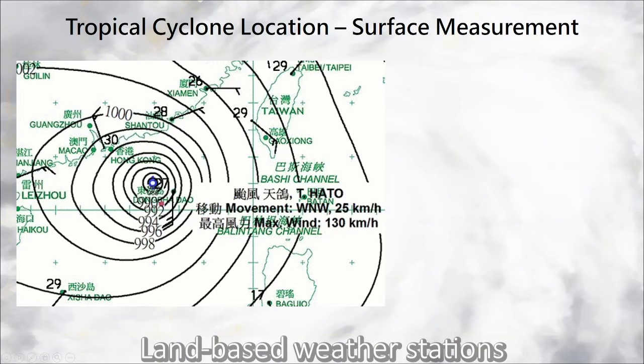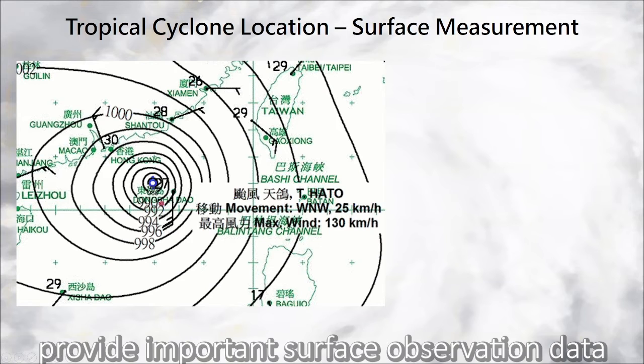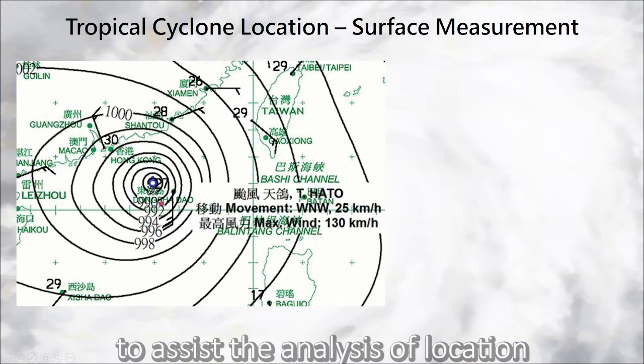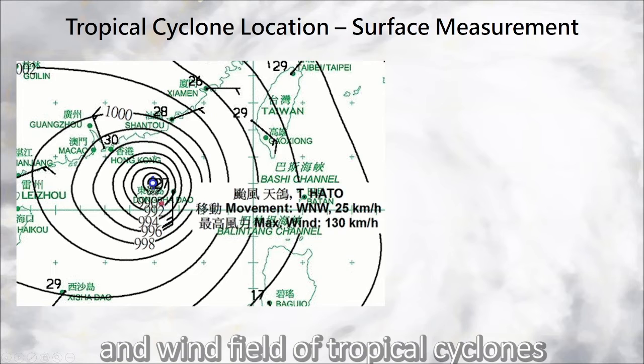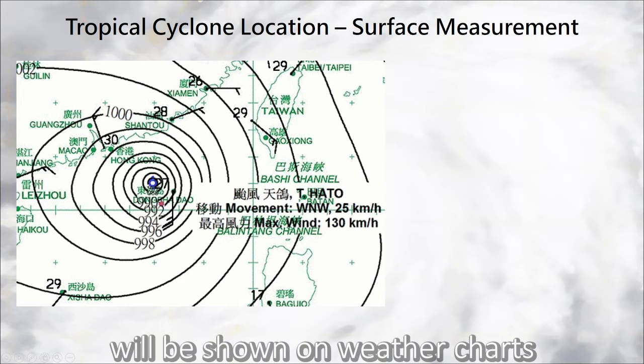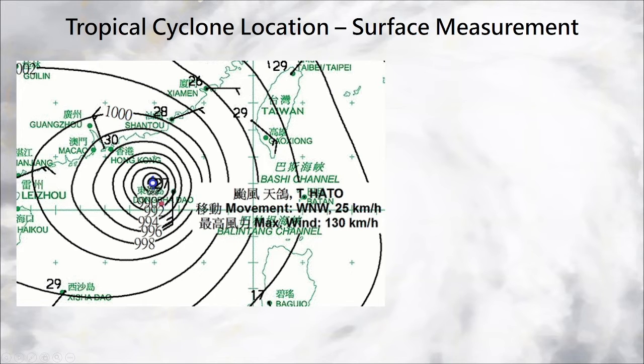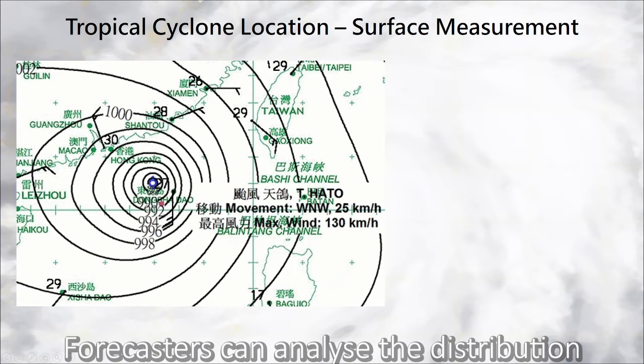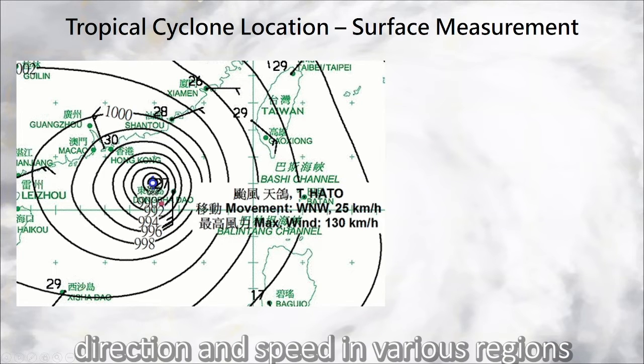Land-based weather stations, ships and buoys, etc. provide important surface observation data to assist the analysis of location and wind field of tropical cyclones. The data from these observation stations will be shown on weather charts. Forecasters can analyze the distribution of wind direction and speed in various regions.